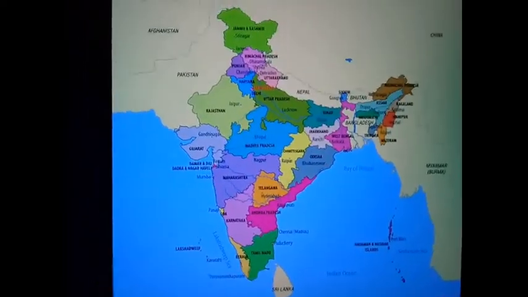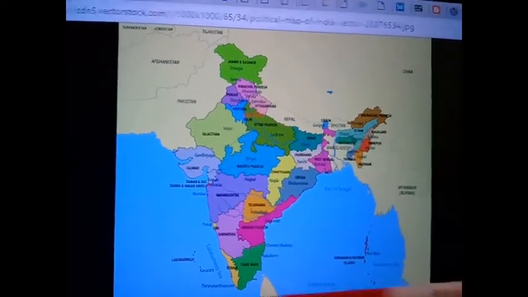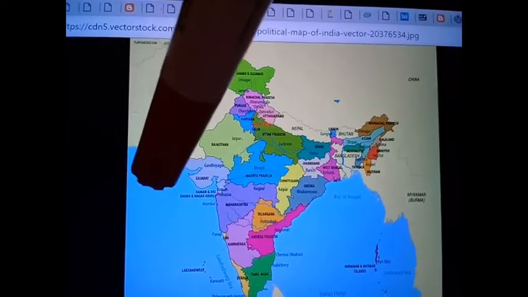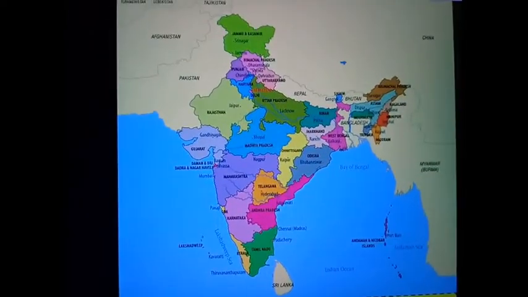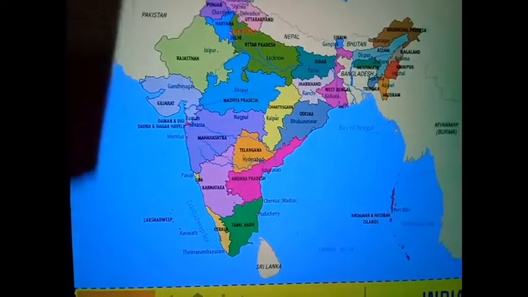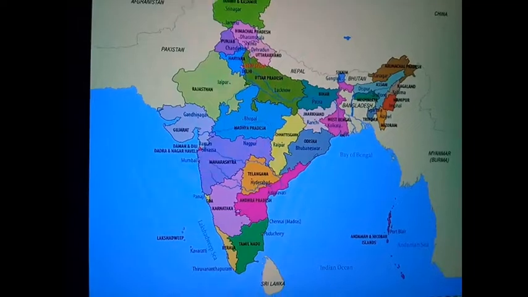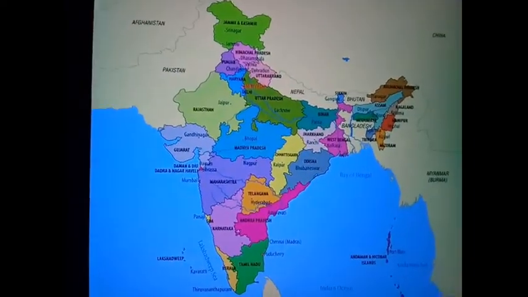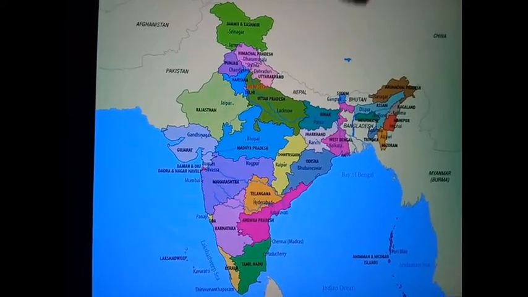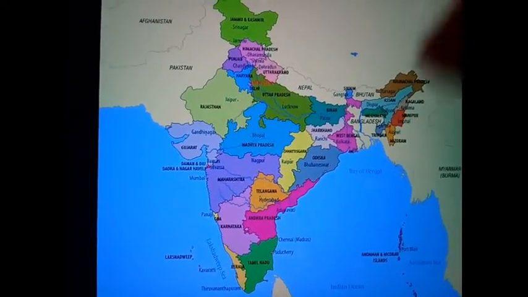The ocean that is the Bay of Bengal, the Indian Ocean, and the Arabian Sea. And it has many countries around it, like for example Pakistan, Afghanistan, China, Nepal, Bhutan, and Myanmar.